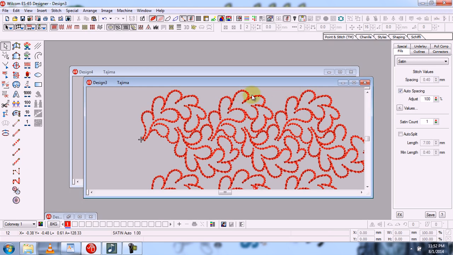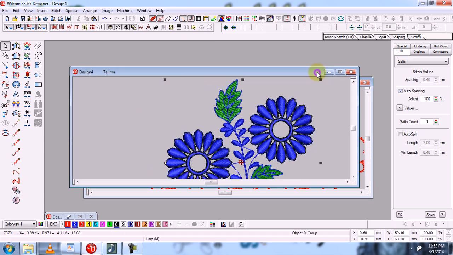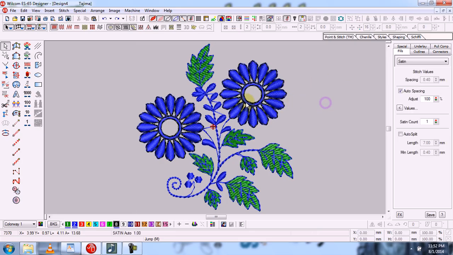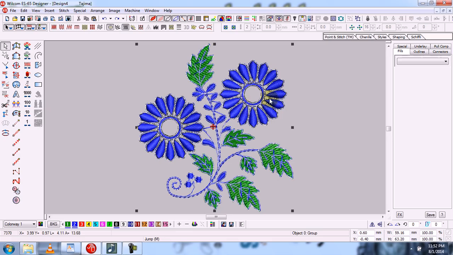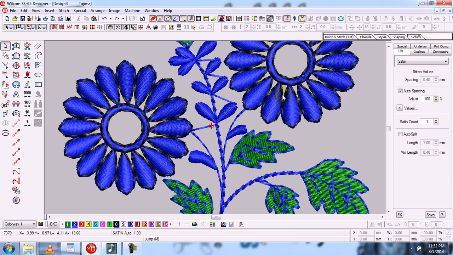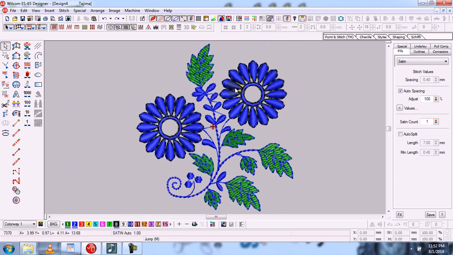For example, in the next design like this, now I have to change the blue color, but you can see that all the design is grouped. So I cannot change the blue color into any other color. In this design there are only three colors.